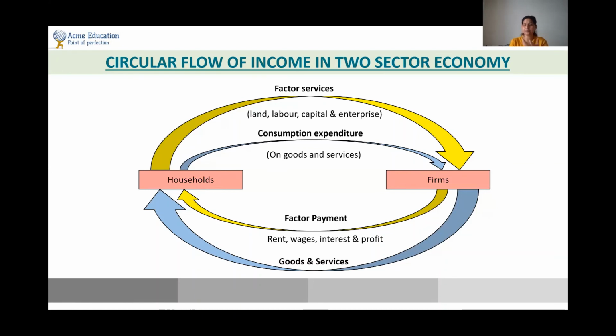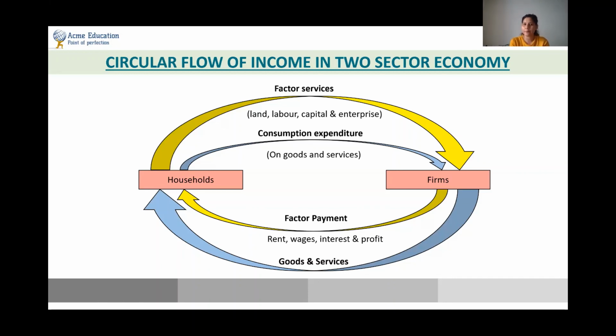But in this particular example, they're talking about a closed economy and not about an open economy. What do you mean exactly by closed economy? A closed economy is an economy in which the sectors are only two, that is household and firms. But an open economy is a real life model in which there is government, and there is import and export happening between the countries. So there is international trade as well, and that is actually a practical real example.